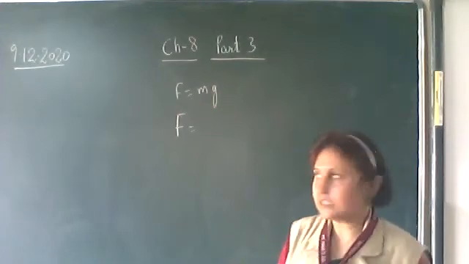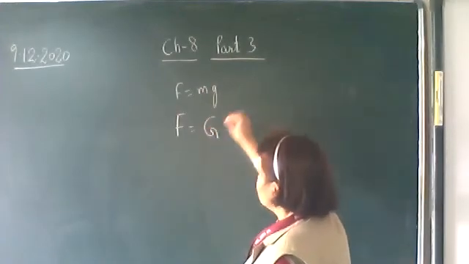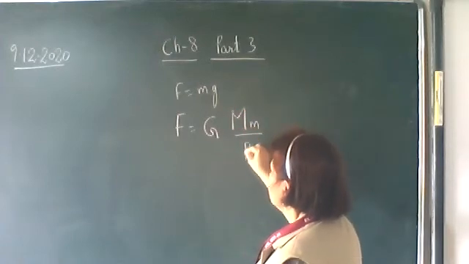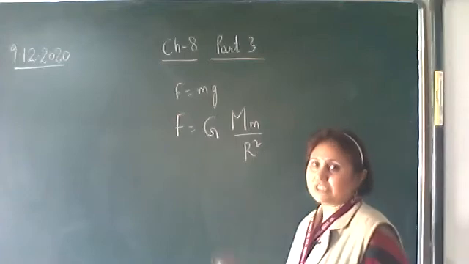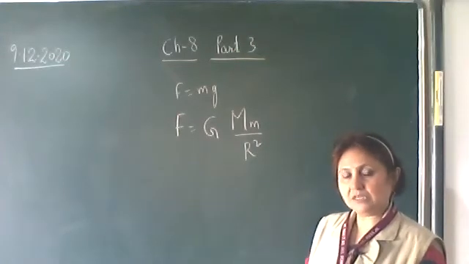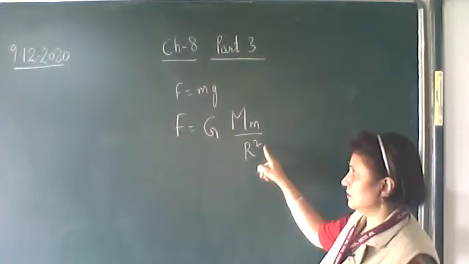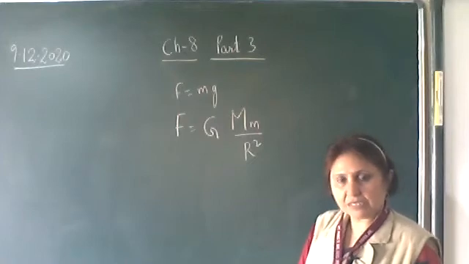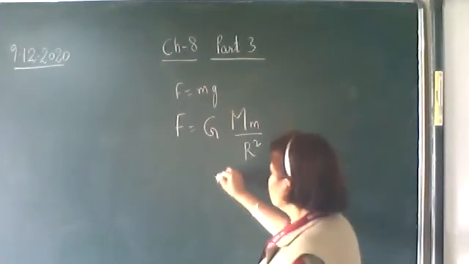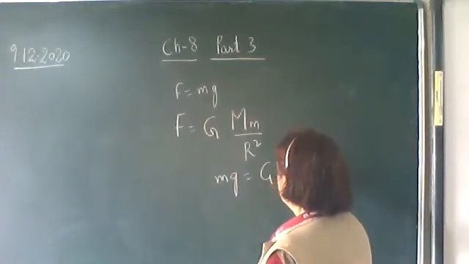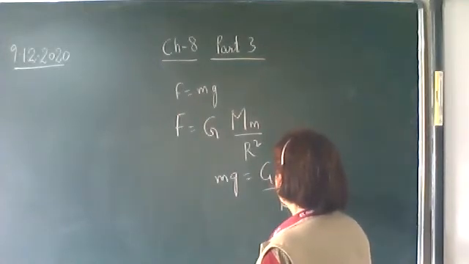This force is given by gravitational constant, mass of the earth, mass of the body, upon square of the distance between the two bodies. That is, this will be the radius of the earth square. So both are the forces acting on small m. We can equate these two forces. So m into g is equal to G M m upon r square.